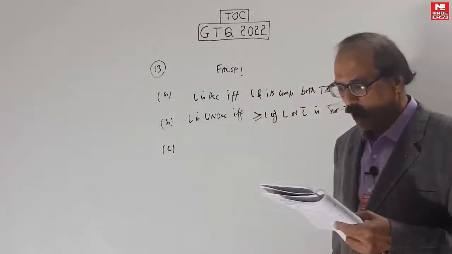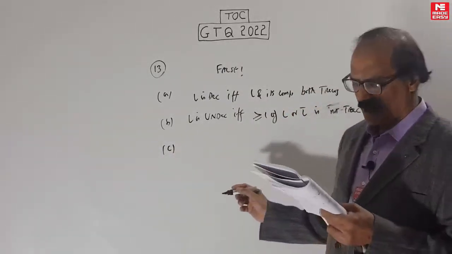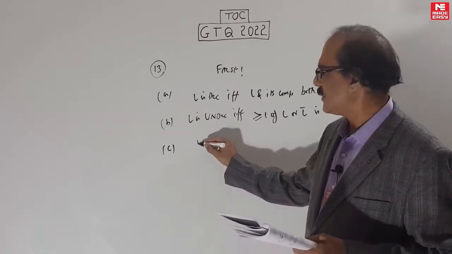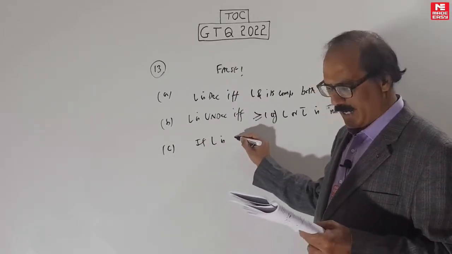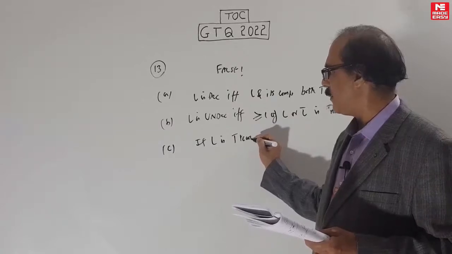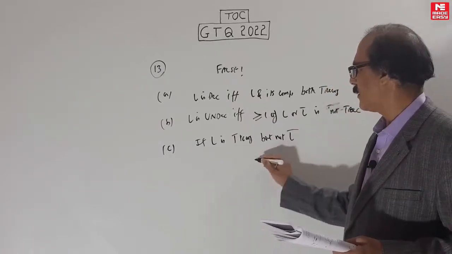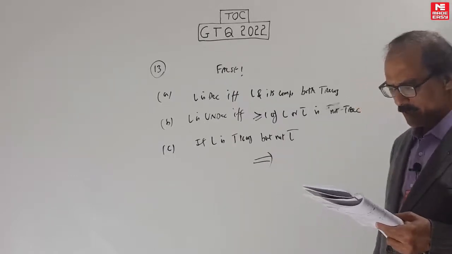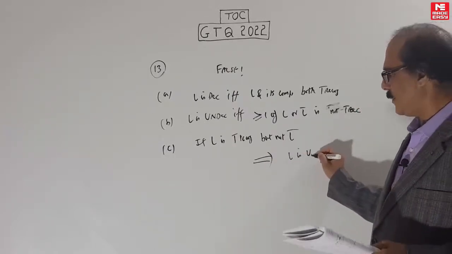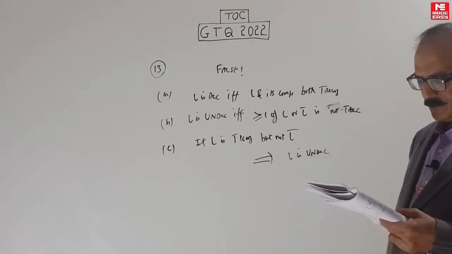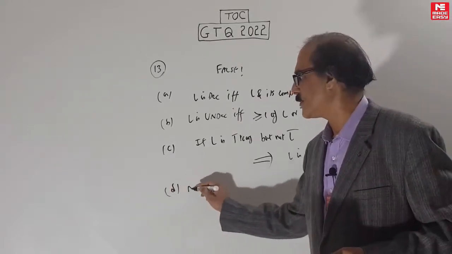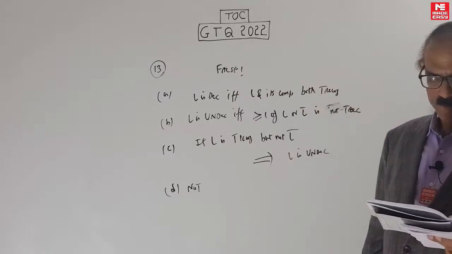C: If L is Turing recognizable but not L bar, not its complement, then L is undecidable. D: None of these. This one is a one-way theorem.